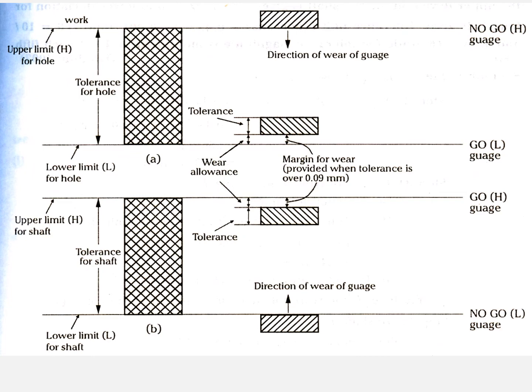This is how the tolerance for the hole and the tolerance for the shaft are defined. Tolerance for the shaft and the hole is given further. One is with respect to the direction of wear, because it is another parameter which causes the reduction of size of a go gauge or a no go gauge. Go or no go gauges are inserted into the hole or onto the shaft, so there will be direct contact between the gauge and the component. When metal to metal contact exists, obviously wear is one of the important phenomena which is going to occur.